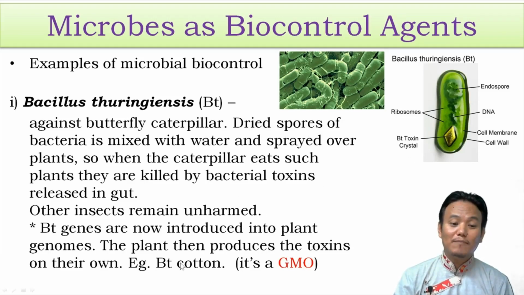So one such example is BT cotton, right? This cotton has the gene responsible for producing BT toxin inside its own genome, and therefore this is called a GMO. GMO stands for genetically modified organism, because human beings have modified this particular cotton genetically, right? So this is a genetically modified organism.